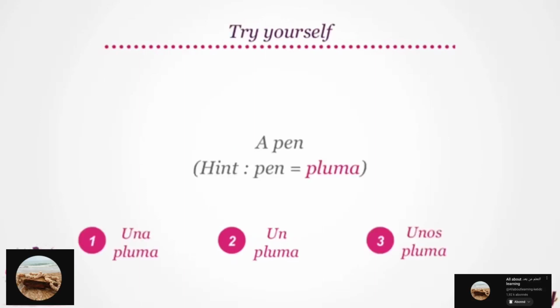Great! Now try translating a pen. Hint, pen translates as pluma. So will a pen become una pluma, or un pluma, or unos pluma? A pen is una pluma. We use the singular and feminine form of a, una.